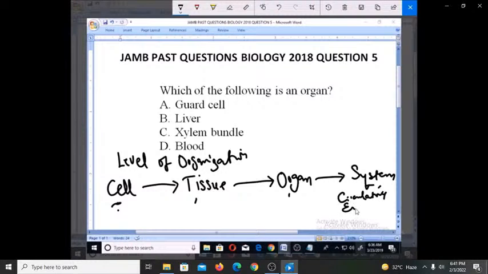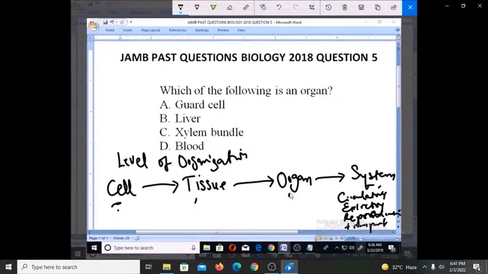You have things like the excretory system, plenty of organs coming together, the reproductive system, plenty of organs coming together, and plenty of other systems, like the transport system. I think transport is all about the circulatory system as well.